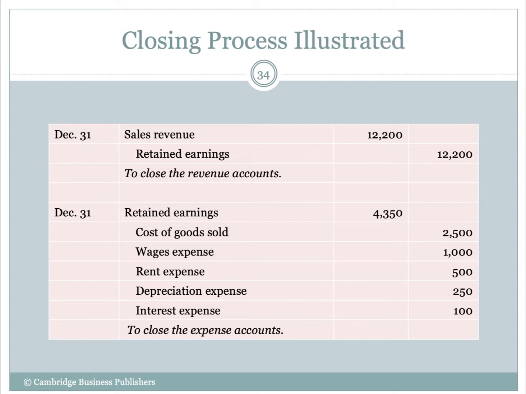So does sales revenue or any kind of revenue, okay? So how do we increase retained earnings? With a credit. How do we decrease retained earnings? With a debit. What's the normal balance side? Credit. So to close revenues, we always have to debit a revenue, credit retained earnings, okay?